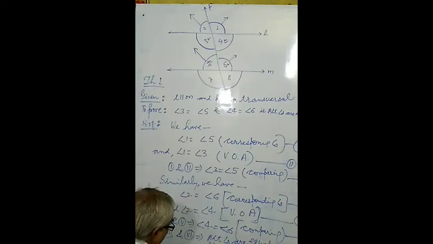So at last you will note down, hence proved. In this way we have proved theorem number 1.